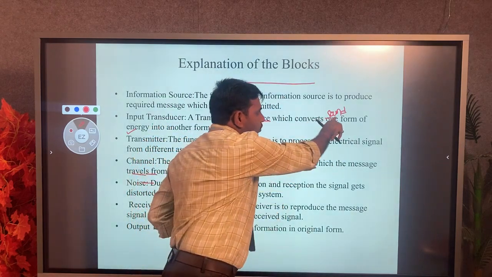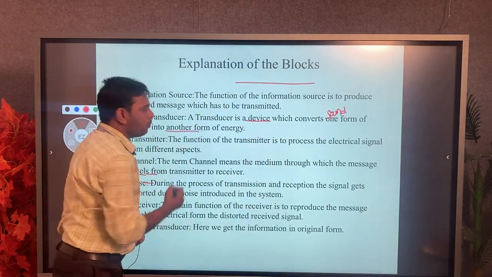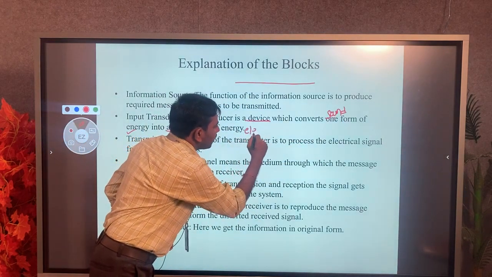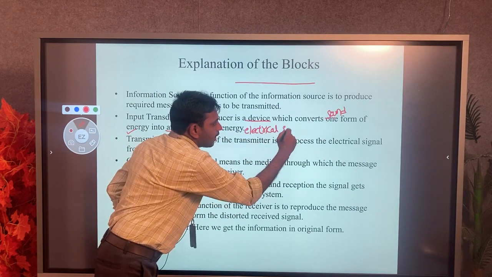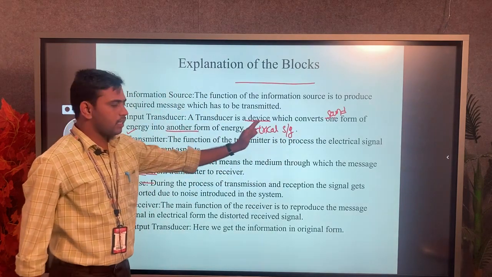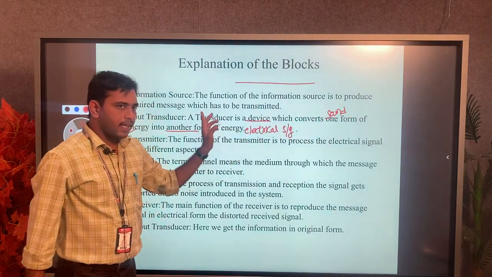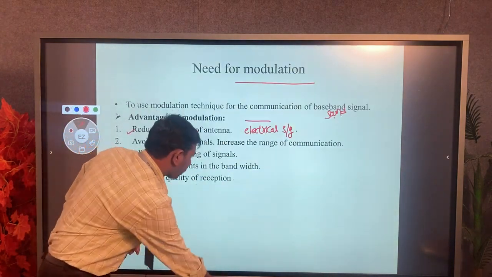This sound is converted into another form of energy, which is nothing but an electrical signal. So here we convert my information signal, sound, into an electrical signal.